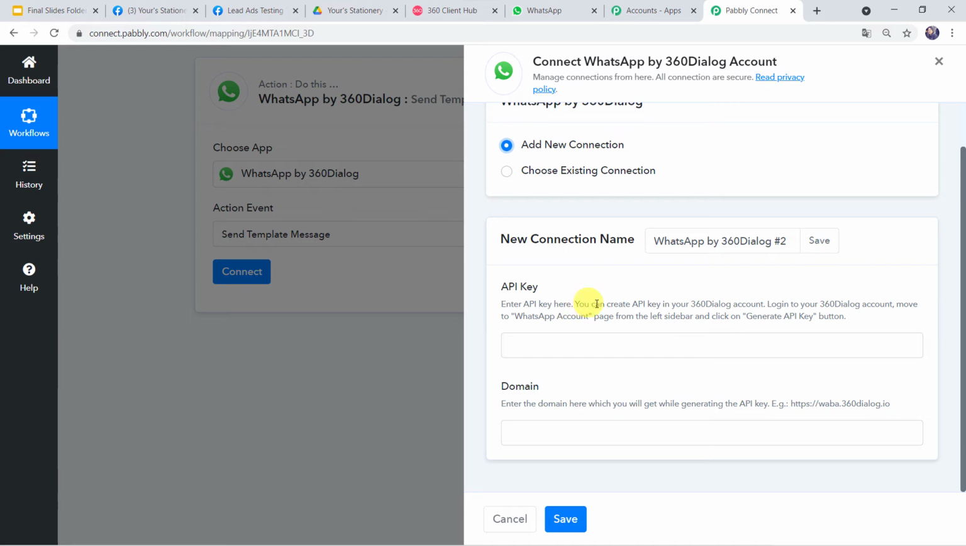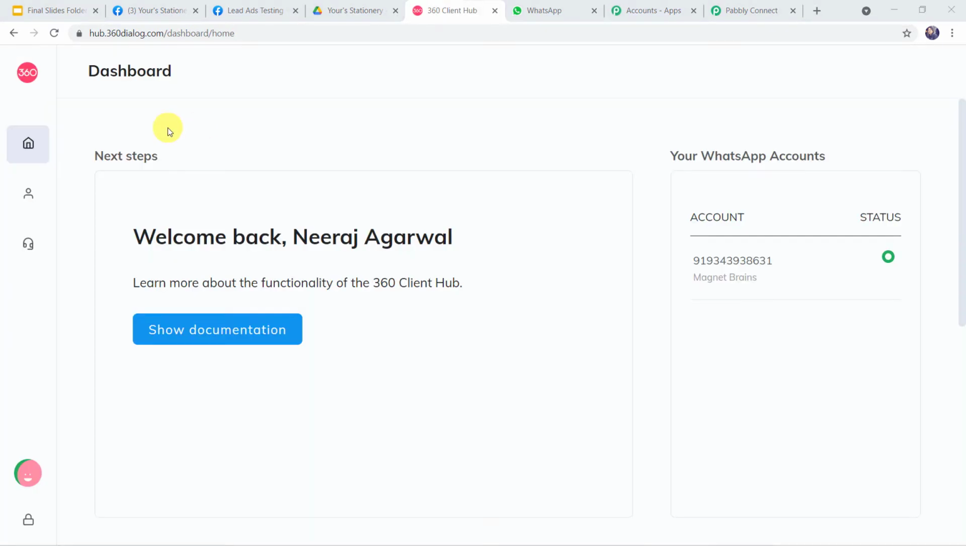Enter API key here. You can create API key in your 360 dialog account. Log into your 360 dialog account. Move to WhatsApp account page from the left sidebar and click on Generate API key button. Okay, so we have to go to 360 dialog account over here. So this is the dashboard of 360 dialog account.